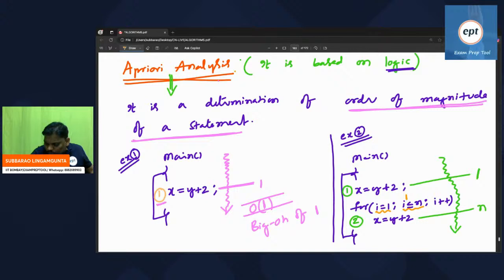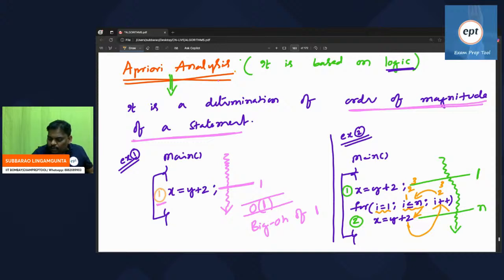For every true, execute the statement. After true, increment the value. Then the I value becomes 2. Now 2 less than or equal to n, condition true. Then execute the statement. Then again I plus plus, it becomes 3. 3 less than or equal to n, condition true. Then again execute the statement.